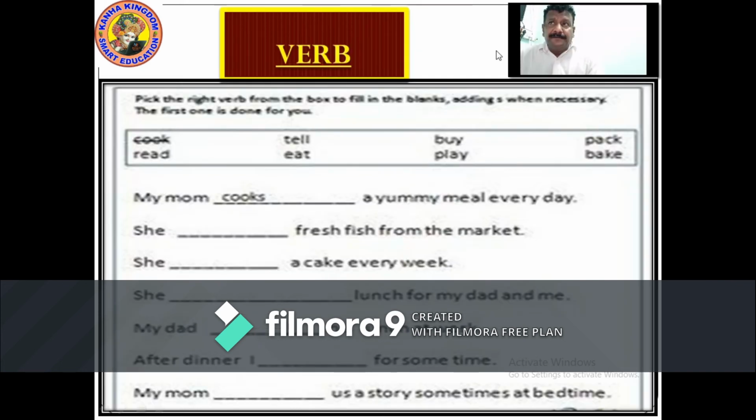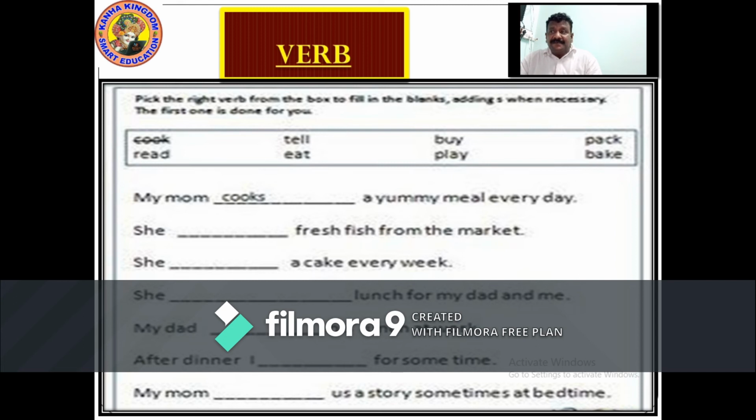See the verb. Pick up the right verb from the box to fill in the blanks, adding s when necessary. The first one is done for you. Rest we have to add s to the verbs and write it in the fill in the blanks.